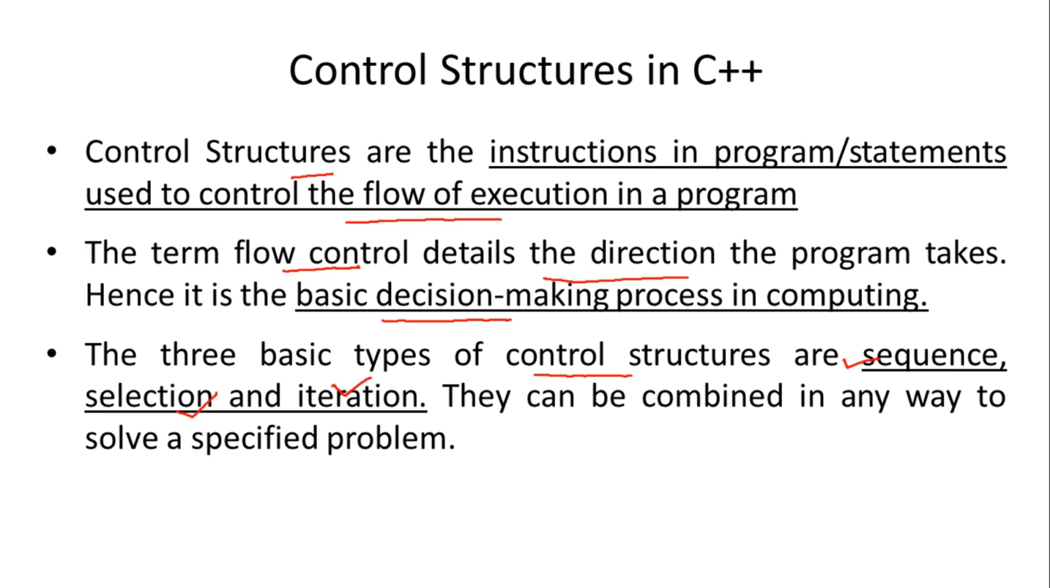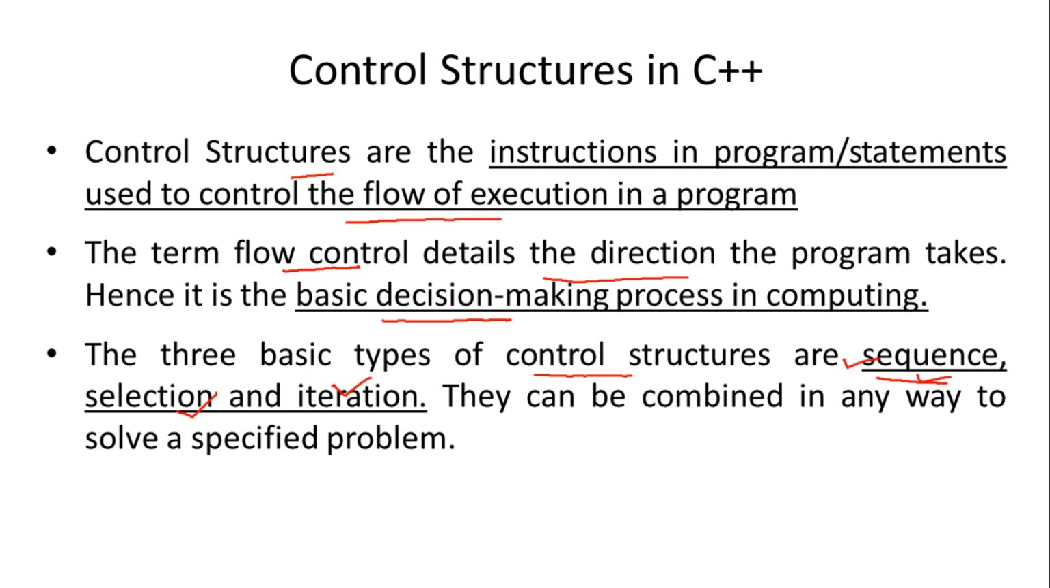Out of these three, sequence is the default control structure. In every C++ program, the sequence control structure is always present. Why? Because every instruction is executed in sequence. The first instruction executed will be the first instruction in the main function, and when the main function is finished, the program will be terminated. So by default, the sequence control structure will always be there in any C++ program.